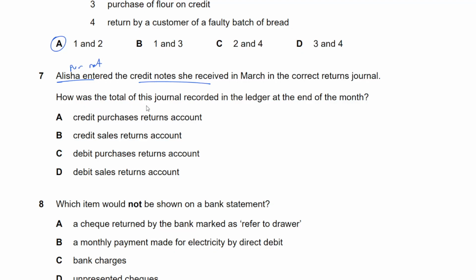How was the total of this journal recorded in the ledger at the end of the month? So we know it's first of all purchase returns. Part of it was already figured out. And you should also know that purchase returns are always credited, right? Whenever there's a purchase return, that account is credited. Purchases account is debited when you make purchases. Purchase returns account is credited when goods are returned.